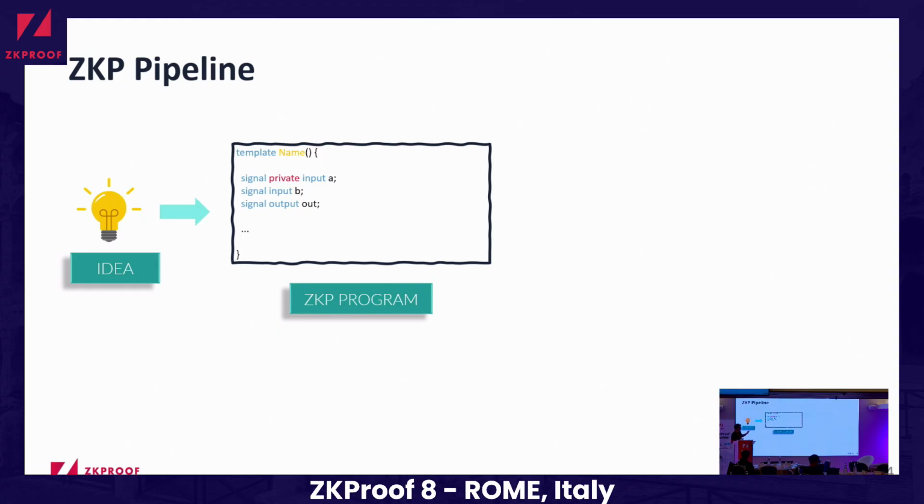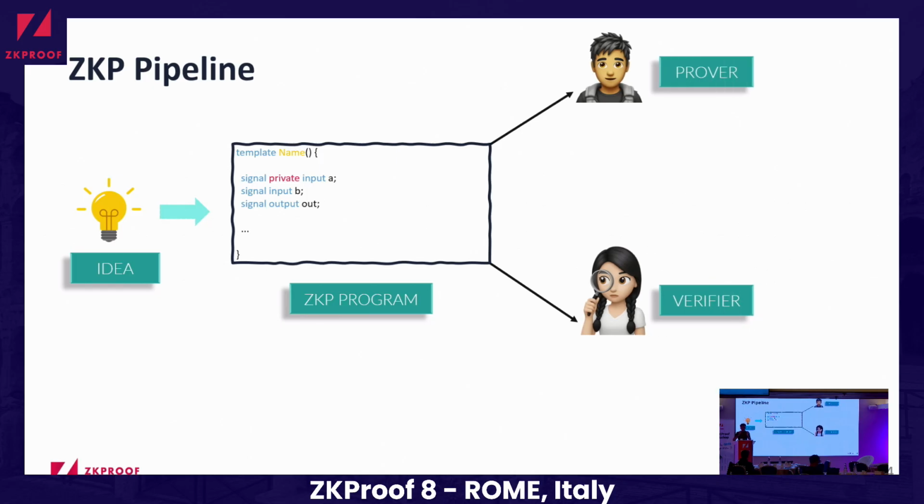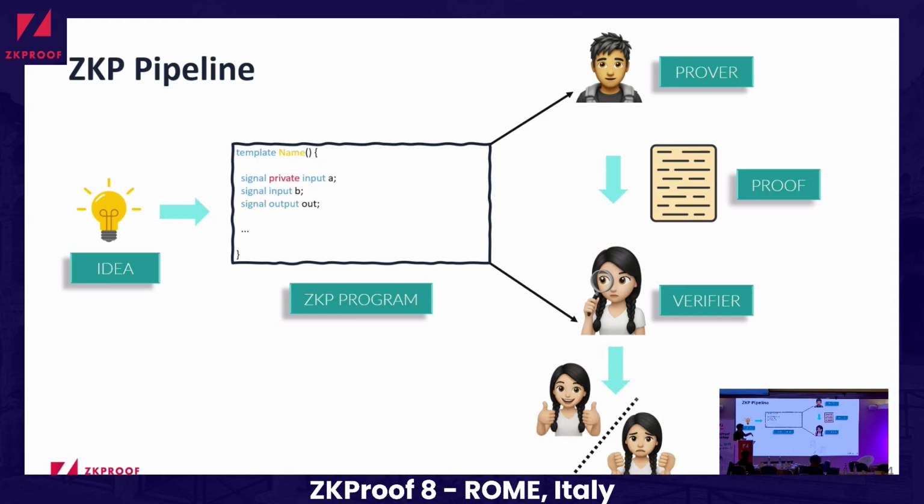And then from this program, code is generated for the prover that will use its part of the code to create a proof. And then code is also generated for the verifier that will use its part of the code to check the proof and then accept or reject it. And by checking the proof, I mean that the verifier has checked whether this proof corresponds to a correct execution of the program.